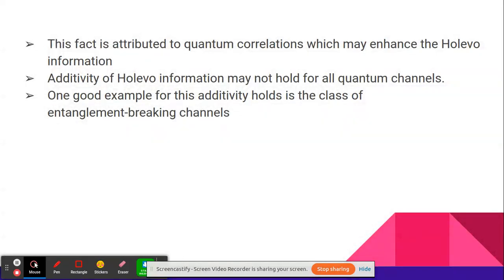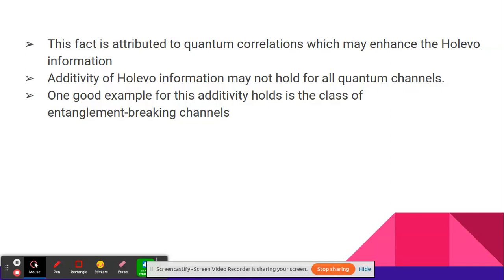In fact, most people may be misled by one misconception: that it may be because of classical correlation, because we keep talking about classical correlations when we talk about Holevo. But instead it is quantum correlations which may enhance the Holevo information. The additivity of Holevo information may not hold for all quantum states. There are only a few sets of quantum states for which it holds.